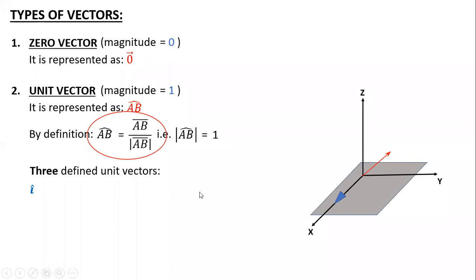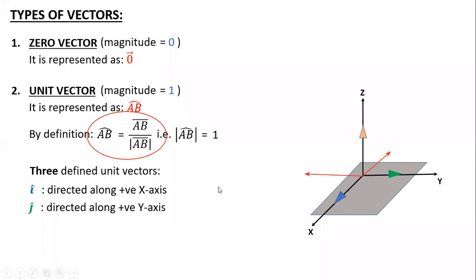At the same time, if I want to define some direction with respect to the y-axis, I will use j cap. Obviously, the opposite direction will be minus j. For this, the opposite direction is nothing but towards the left, this way. So that will be minus j. If I want to represent along your positive z, meaning vertically upward, that will be your k cap. If I want to go in the negative z, that will be minus k cap.